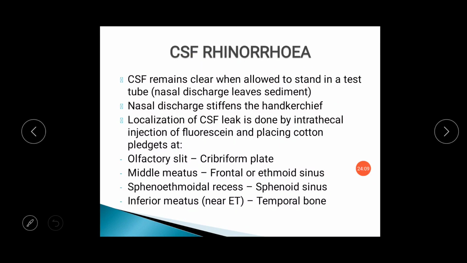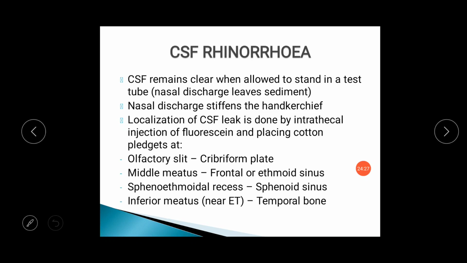CSF remains clear when allowed to stand in a test tube. Nasal discharge leaves sediment. Nasal discharge usually stiffens the handkerchief, but that does not occur with the CSF.